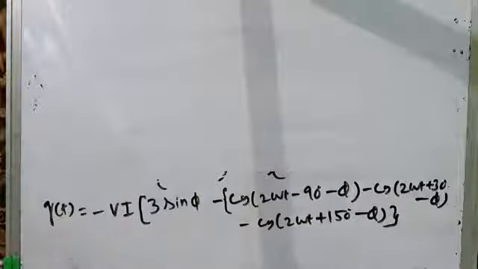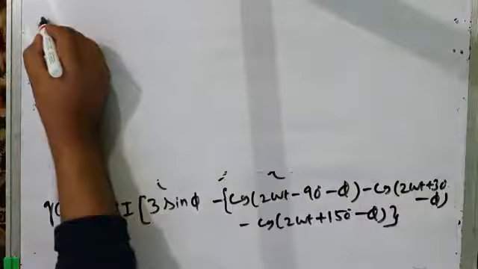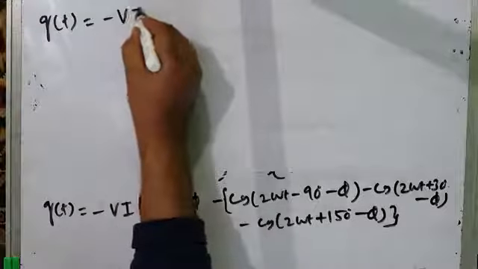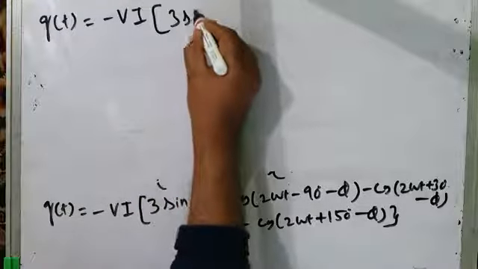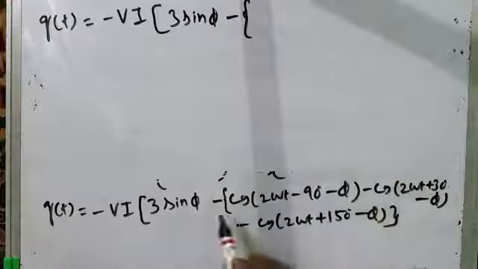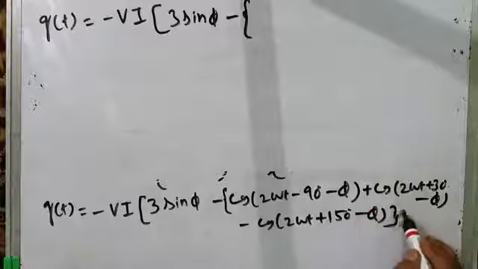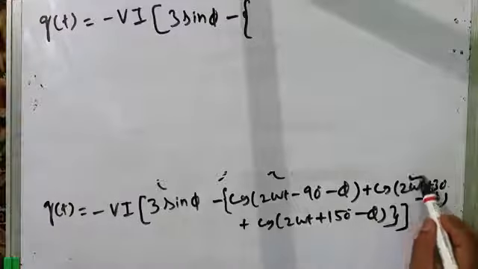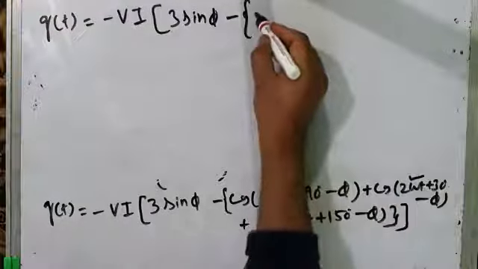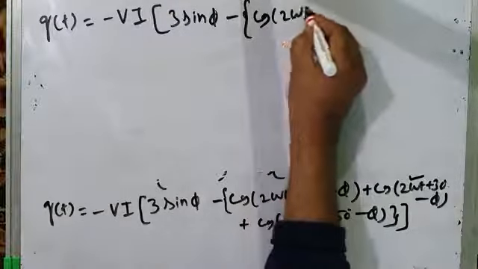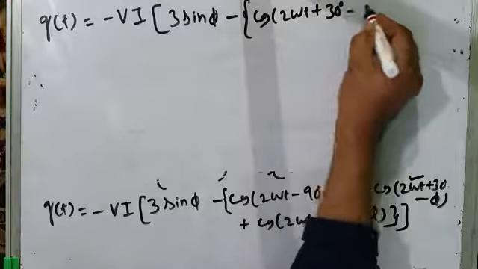I can write qt equal to minus vi times 3 sine phi minus, if I take the minus outside, then all these terms will become plus, this will also become plus, bracket closed. Now let me first of all write this term. This is cos of 2 omega t plus 30 degrees minus 5.